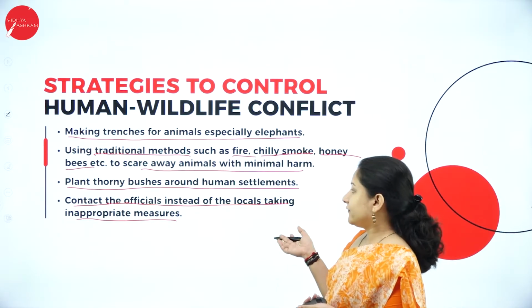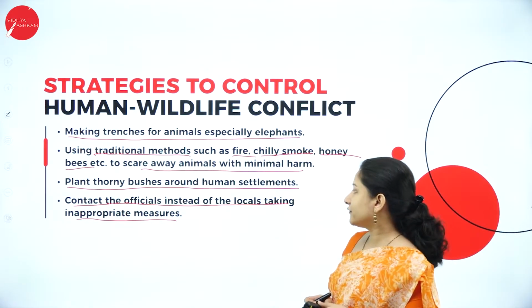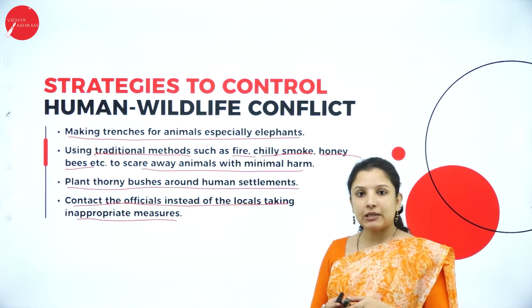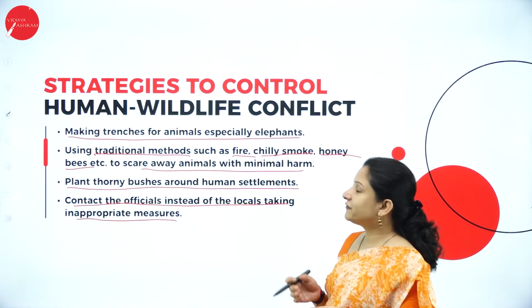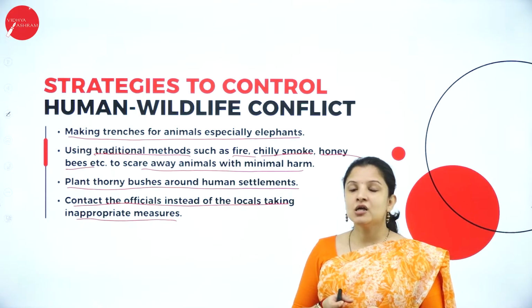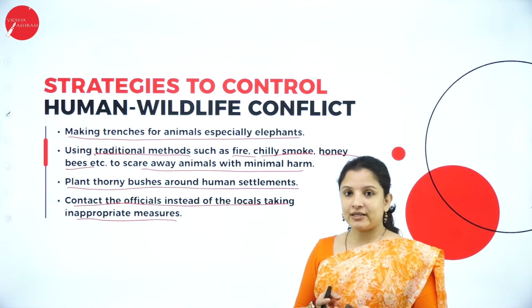So these are the different strategies that can be adopted in order to prevent human-wildlife conflict.